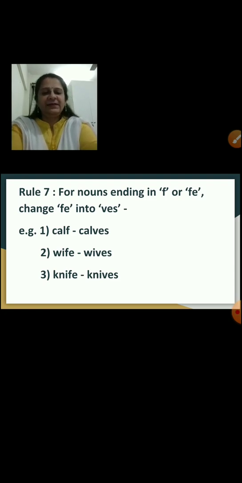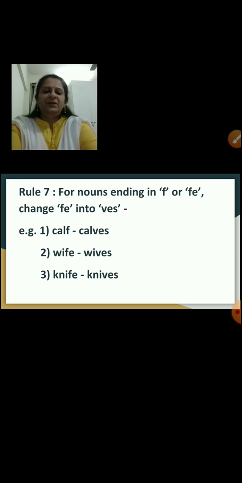Second example, wife. Here the noun is ending in FE, so you have to drop the FE and write VES: wives.